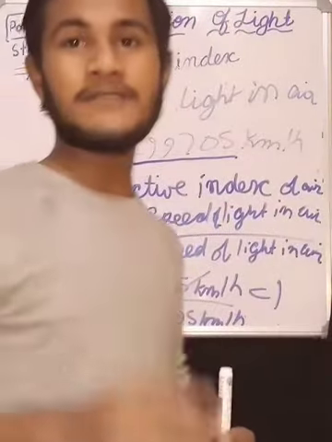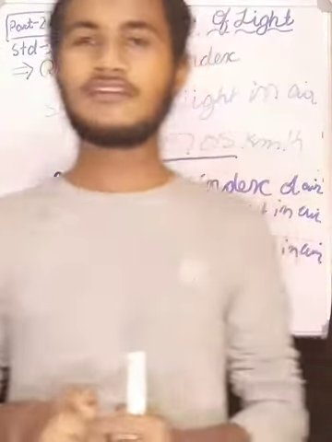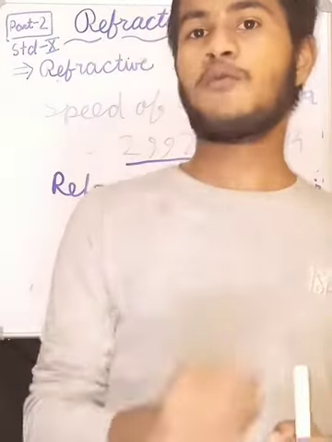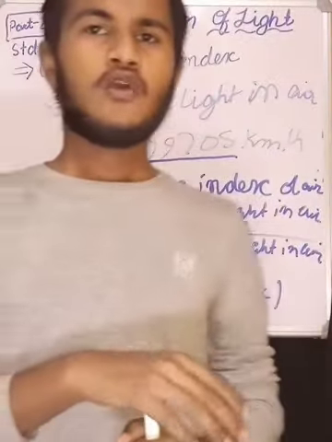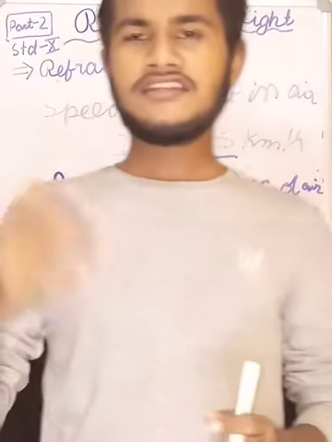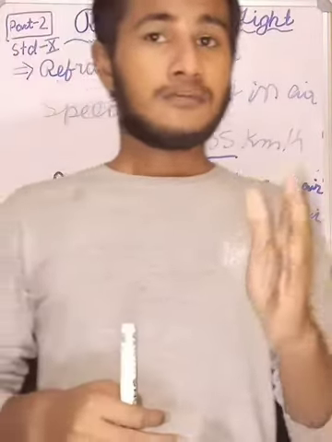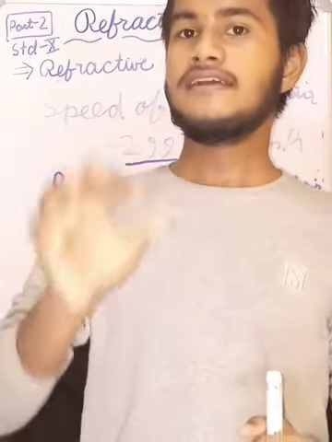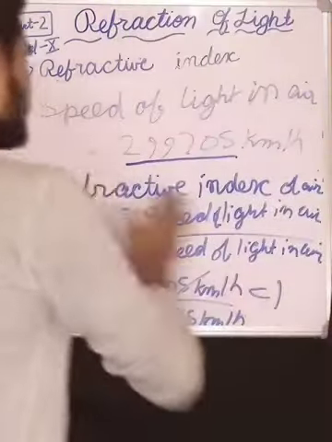Now we have to see the refractive index of water. Refractive index of water is 1.33. What does it mean? It means that the absolute refractive index of water is 1.33. Let us prove.